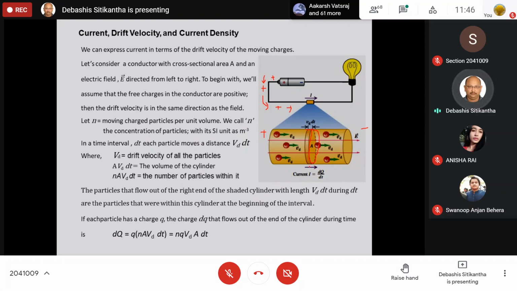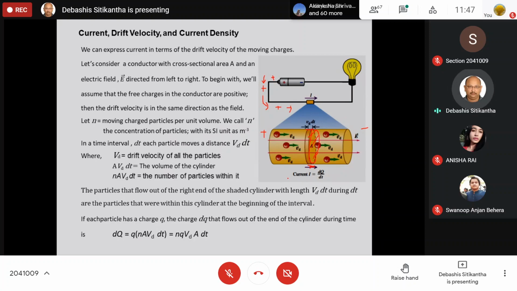So the distance covered within this small time interval dt is equal to drift velocity into dt. Now, if A is the cross-sectional area, then the volume that these particles have crossed within this very small time is equal to Vd dt into A. That is the volume of this small cylinder that the charges have covered.